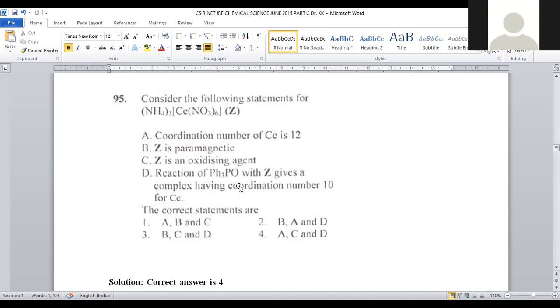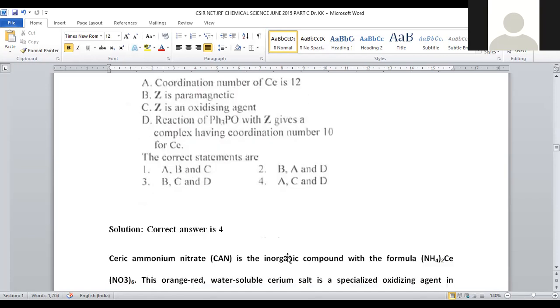Reaction with PPh3 with Z gives rise to a complex having coordination number 10 for cerium. So this ceric ammonium nitrate, upon treating with triphenylphosphine, what happened? It's a coordination number 12 initially. Now it will be reduced to 10. This is also the correct statement. Except option B, A, C, D are correct, which are provided in option number 4. For question number 95, option number 4 is the correct answer.